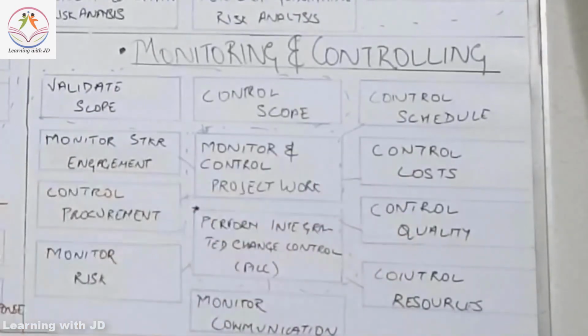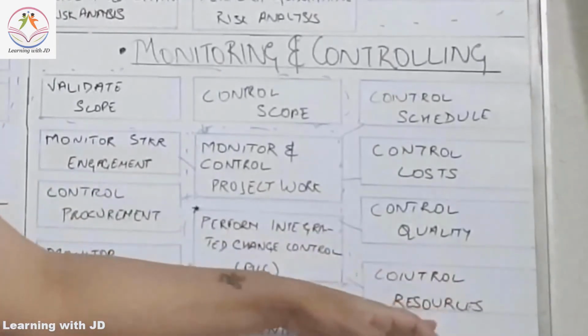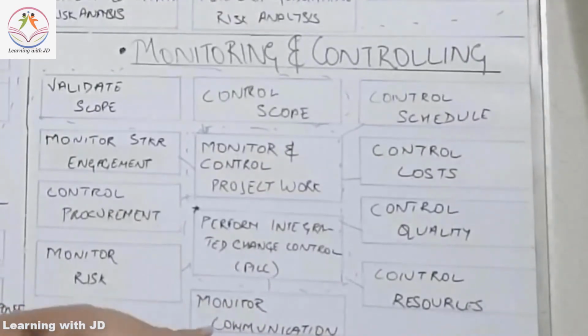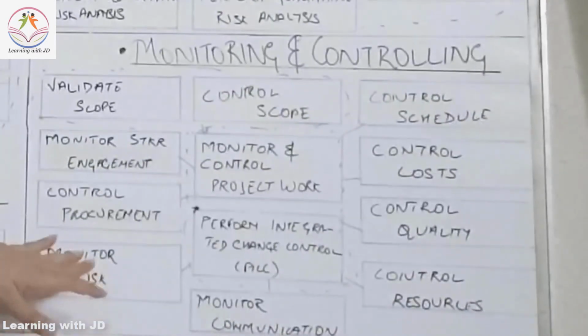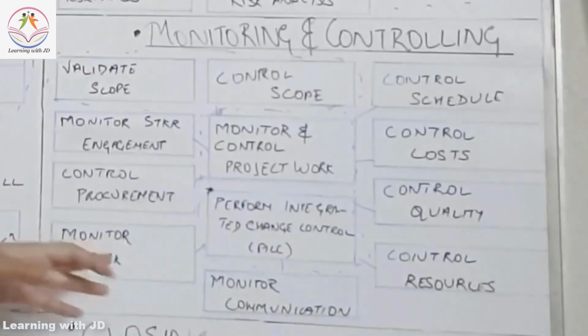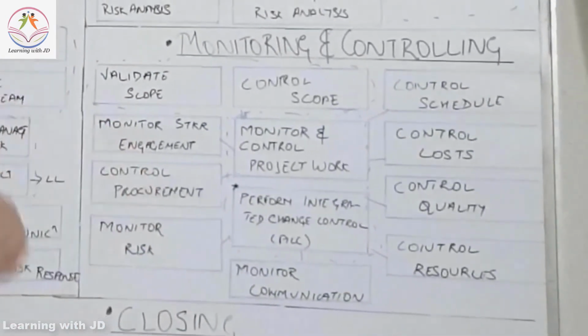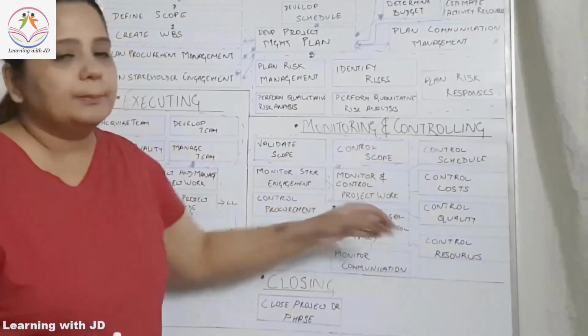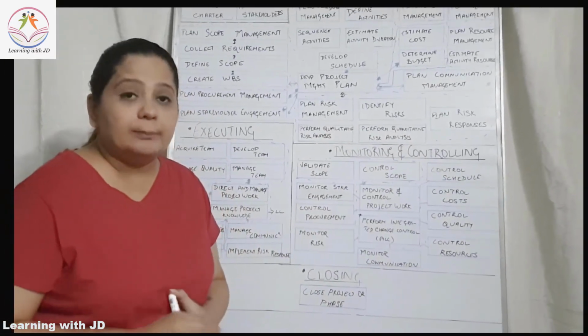Similarly, you also have to control your quality. Whatever you have managed here, you are going to control here. You are going to control your resources, your human resources as well as physical resources. You monitor your communication; whichever person is responsible or whichever person has to get a report, this process helps you monitor your communication. You monitor your risk. You planned some risk responses, you implemented your risk responses, here is where you monitor them. And then you control your procurement, you monitor your stakeholder engagement. So these are the processes from a monitoring and controlling perspective.